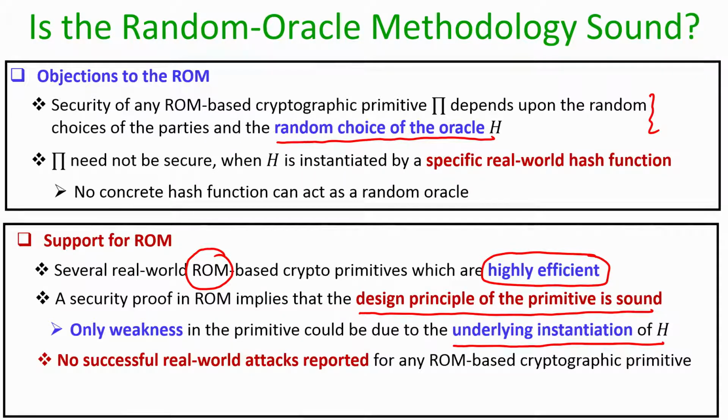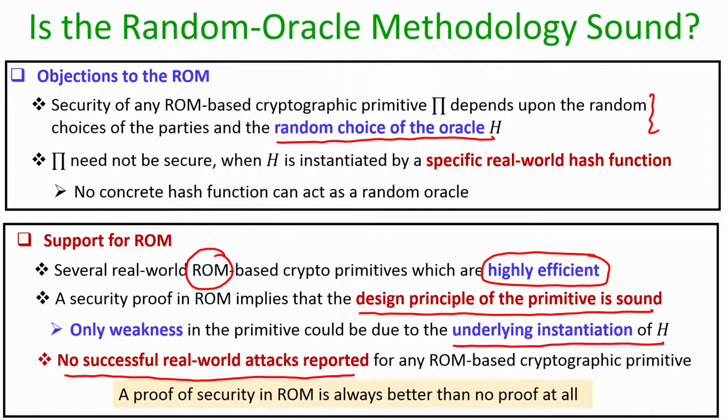Also, for almost all the cryptographic primitives whose proofs are there in the random oracle model, we have obtained no successful real world attacks when we actually instantiate the hash functions by some real world hash functions. That is another argument in support of random oracle model based proofs. And the final argument in support of random oracle model based proofs is that a proof of security of some cryptographic primitive in the random oracle model is far better than no proof at all.